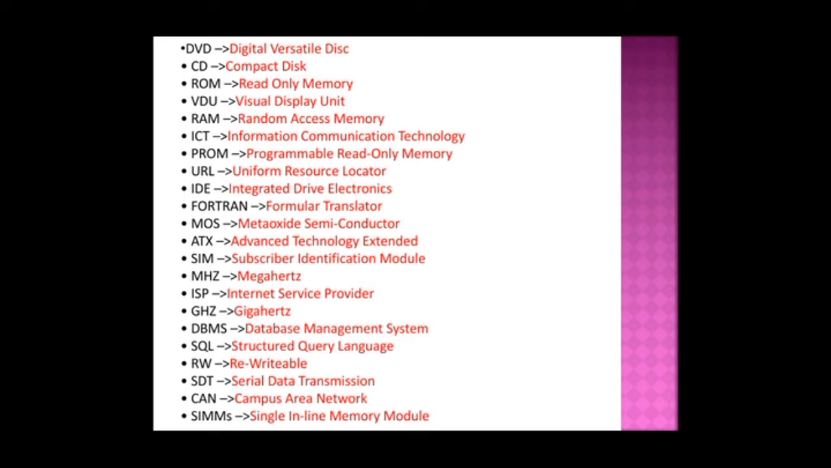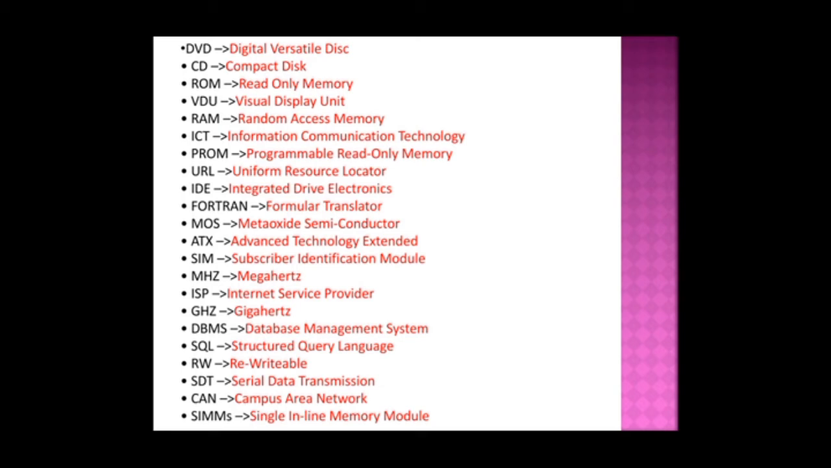URL, it's a uniform resource locator. IDE, integrated drive electronics. FORTRAN, it's a formula translator. And MOS, it's a metal oxide semiconductor. ATX, advanced technology extended. SIM, it's a subscriber identification module. MHZ, megahertz. And ISP, it's an internet service provider. GHZ is a gigahertz. DBMS, it's a database management system. SQL is a structured query language. RW, rewritable. SDT is a serial data transmission.